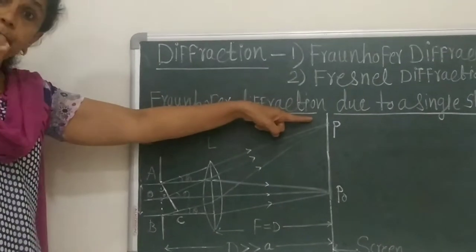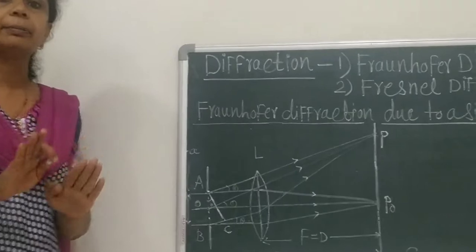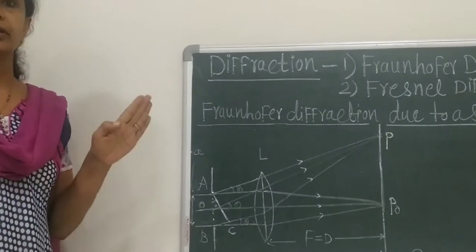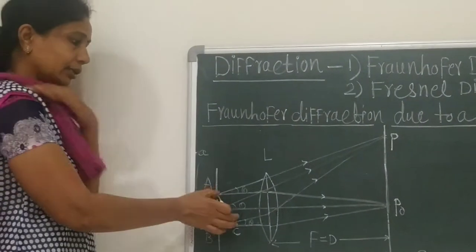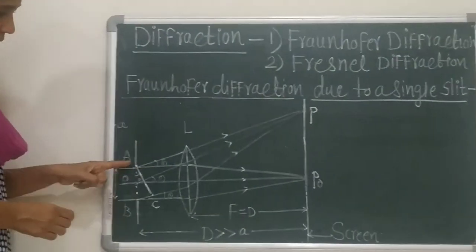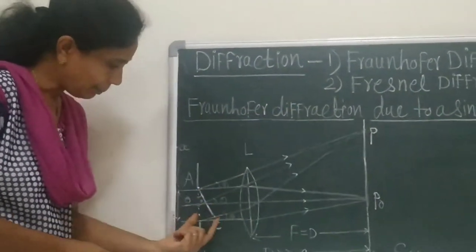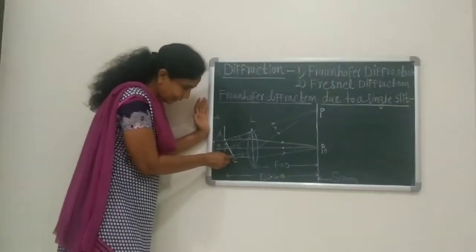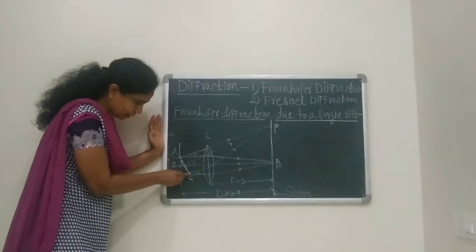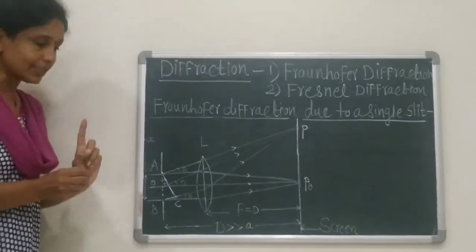Point P will be of minimum or maximum intensity, depending upon the path difference. See this, another parallel set of rays. This is AP, and this is BP. The path difference is BC. The distance travelled by these waves, the path difference between them, is BC.